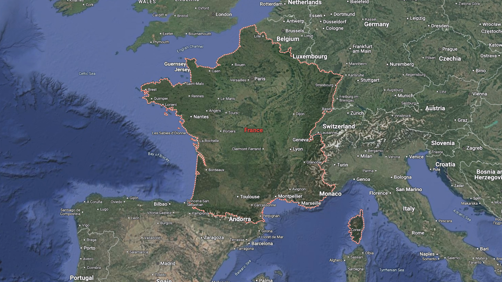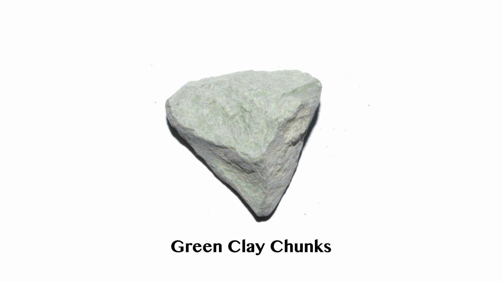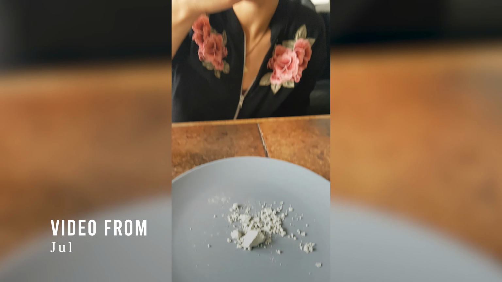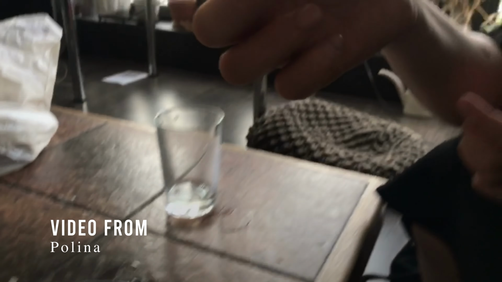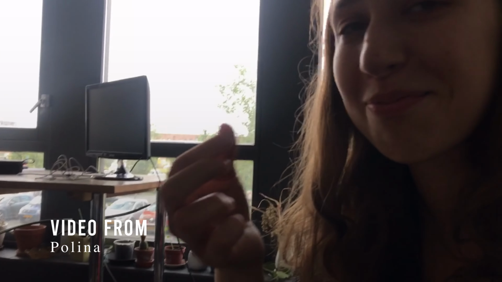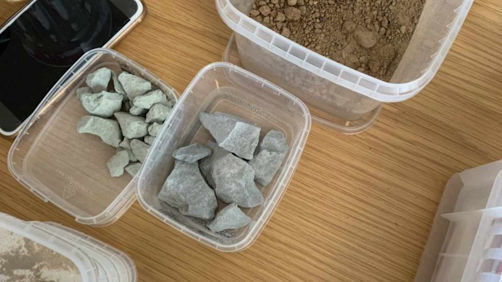In France, green clay chunks is a popular edible clay. Its taste is described as having a deep, fat taste of swamp, with a sticky and grainy texture. It tends to stick to the tongue, and is used for external cosmetic treatments such as skin problems and internal applications such as digestive disorders. Apparently, it was sold as a food supplement in the past, but with new regulations, it has lost the status.